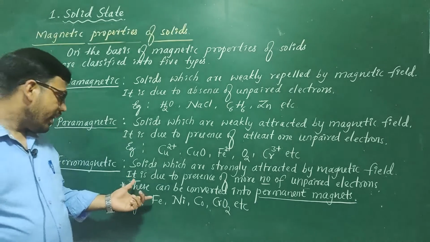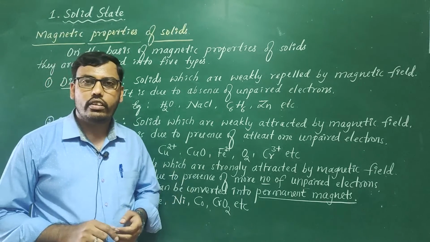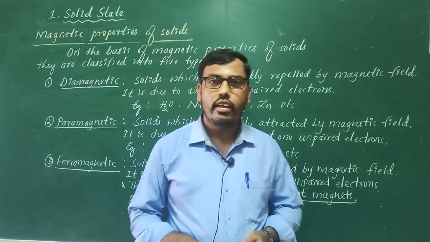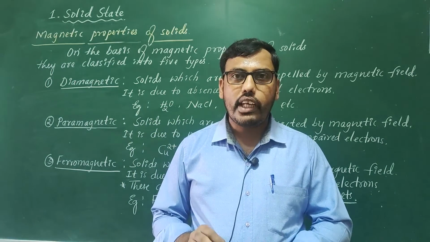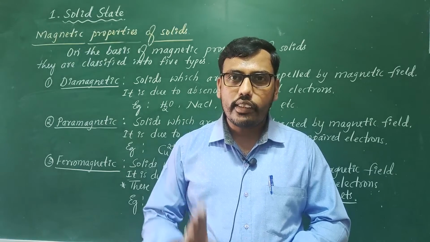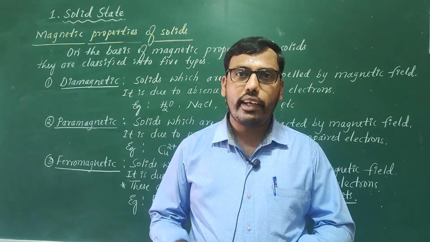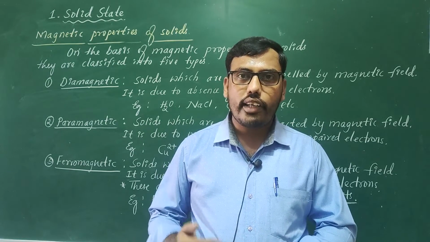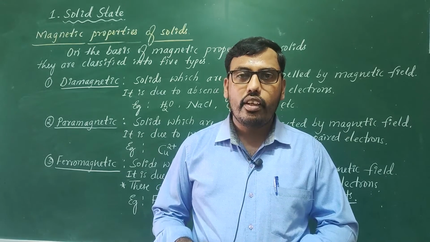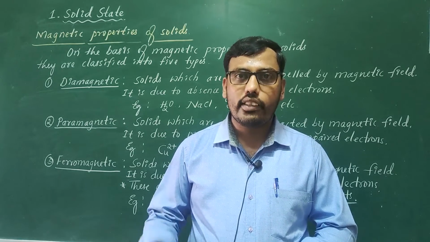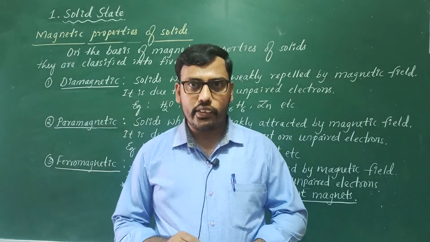Because here, in the case of a ferromagnetic substance, it contains a greater number of unpaired electrons. When a magnetic field is applied, the magnetic moment of these unpaired electrons is in the direction of the magnetic field. After removal of the magnetic field also, they keep attracting with the magnetic field. Even after removal of the magnetic field, they are attracted by other substances, hence they can be permanently magnetized.